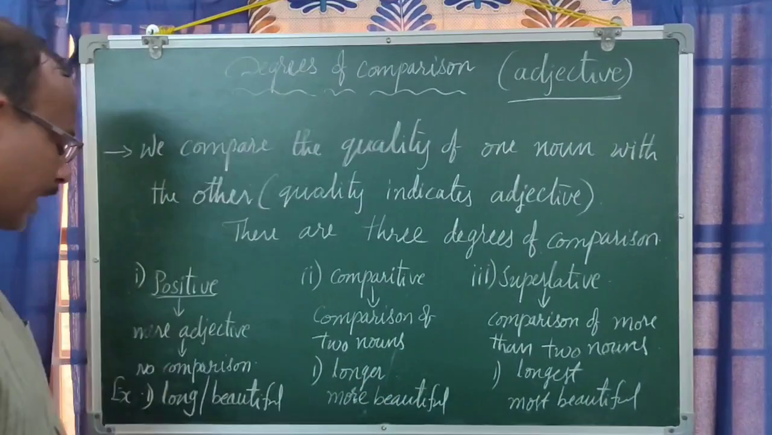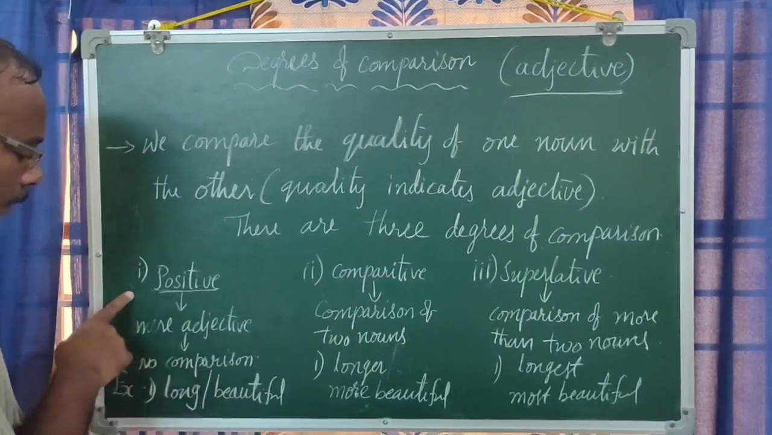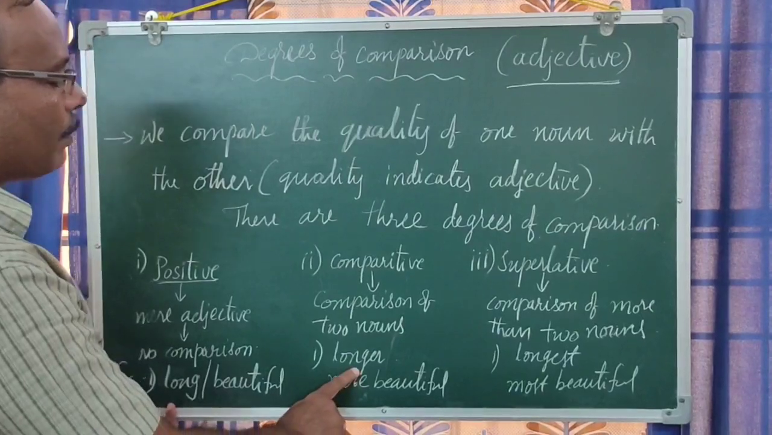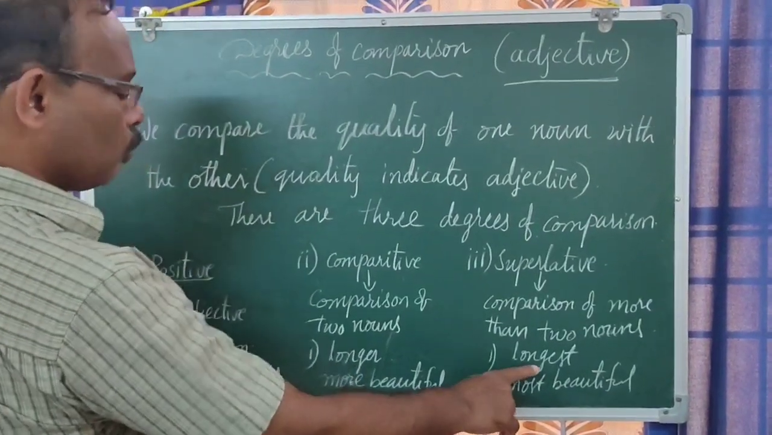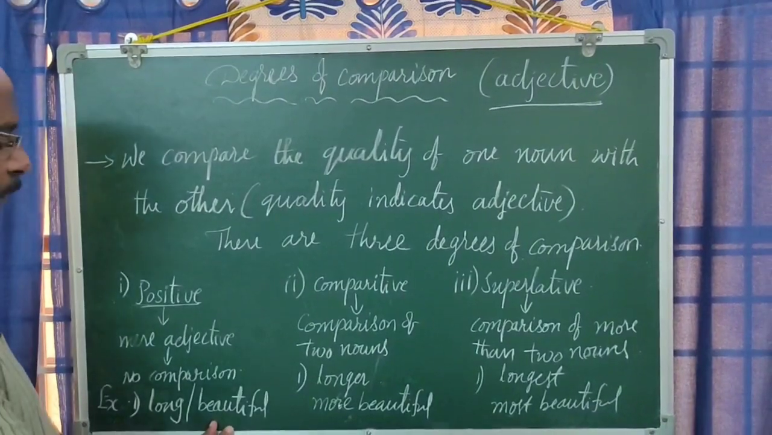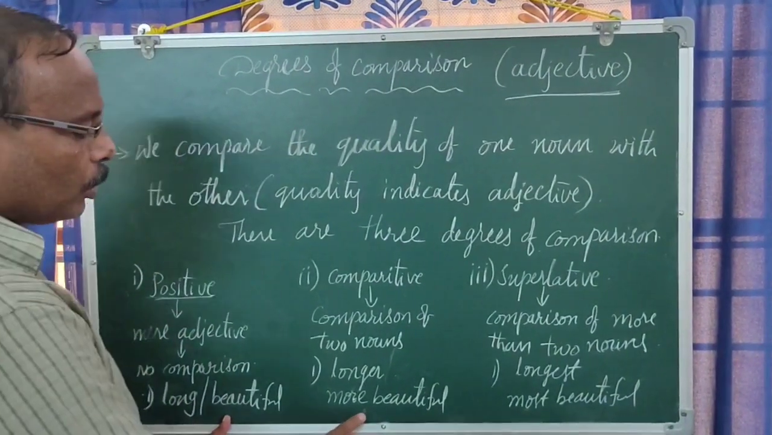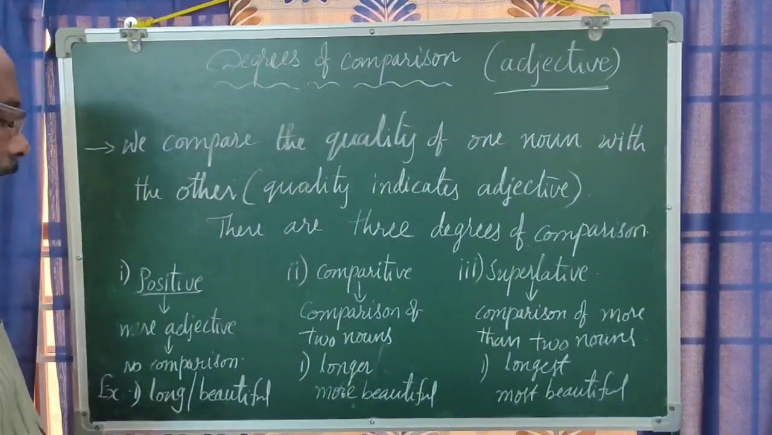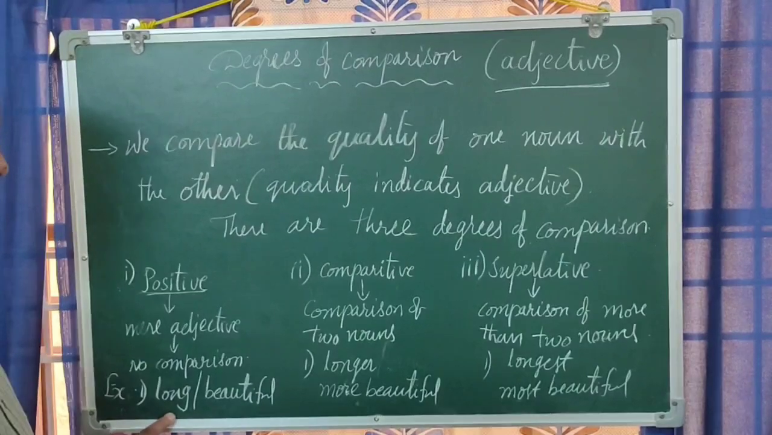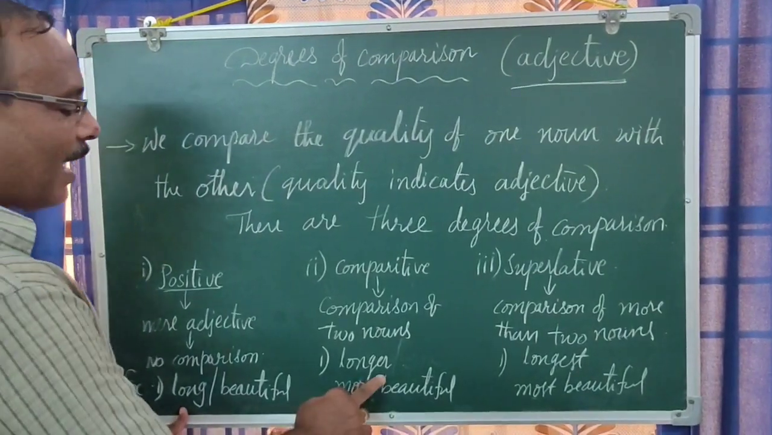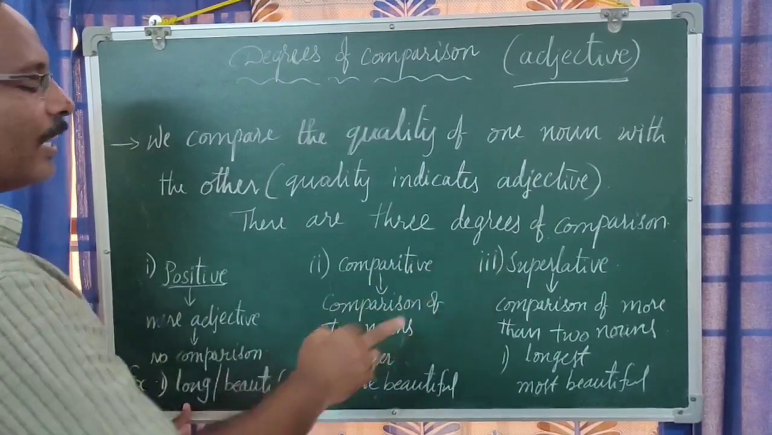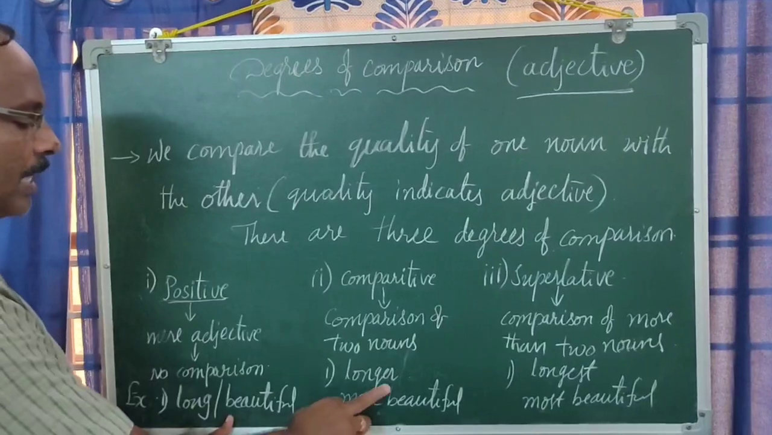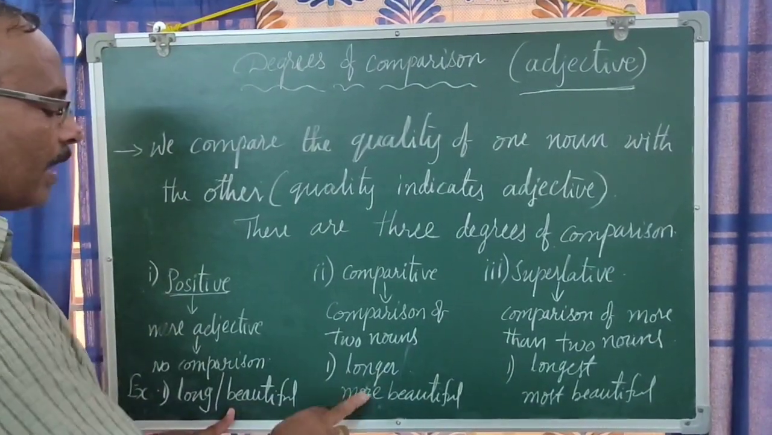Some examples are given here, positive to superlative. Positive degree, one example, long. It becomes longer in comparative and longest in superlative. And beautiful in positive degree becomes more beautiful in comparative degree and most beautiful in superlative degree. Of course, you may have some doubt here. In long, by adding er and est, comparative and superlative forms are formed. But whereas beautiful, why can't we use er and est for beautiful?